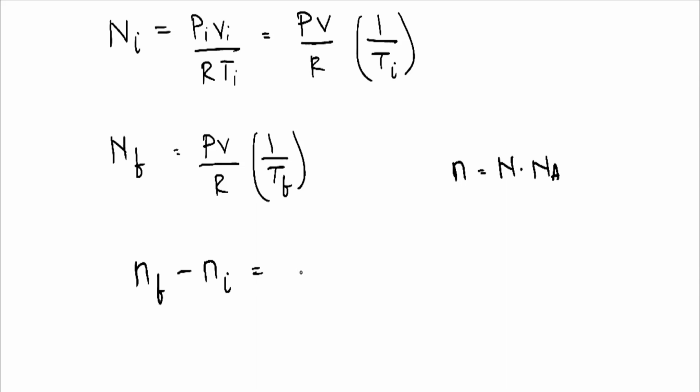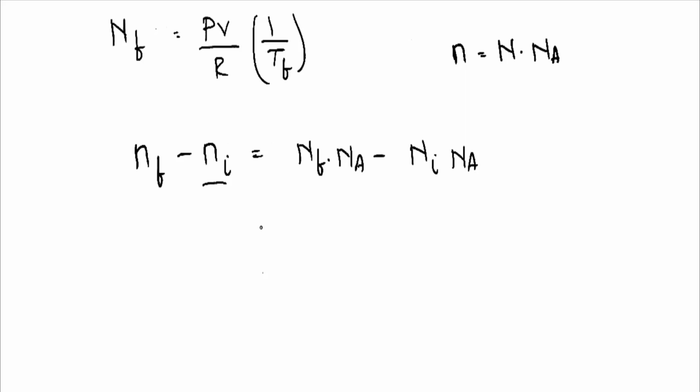Therefore, we can write small nf as capital Nf into Avogadro number, and small ni as capital Ni into Avogadro number. Taking Na common, we get Nf minus Ni into Na.